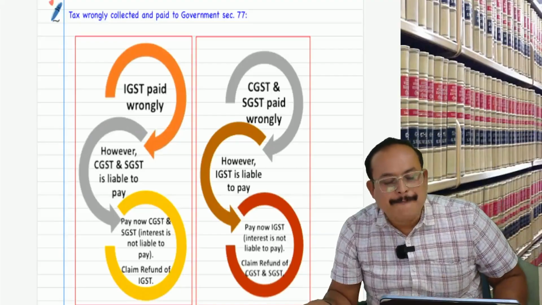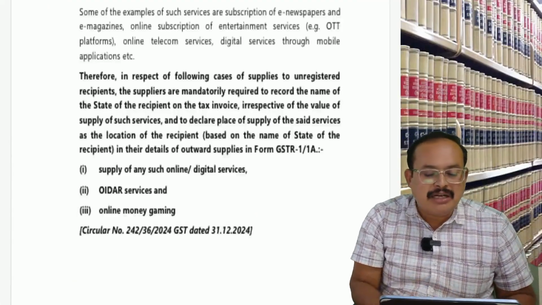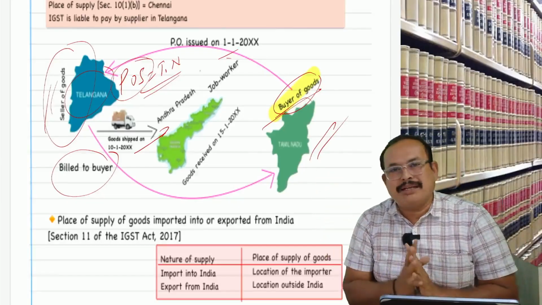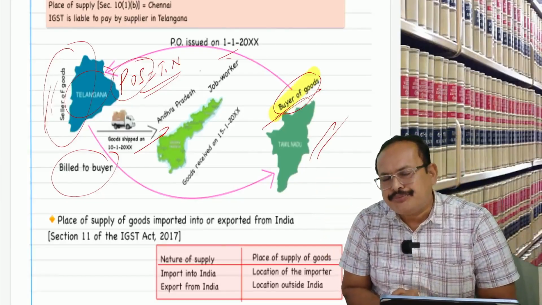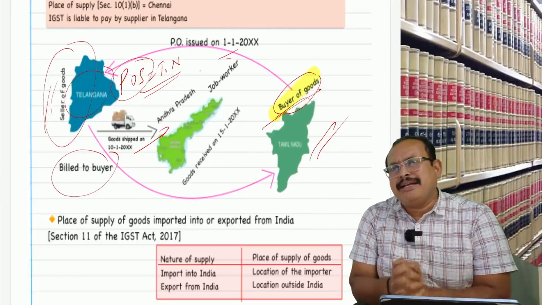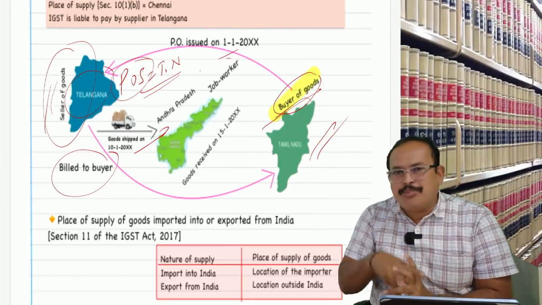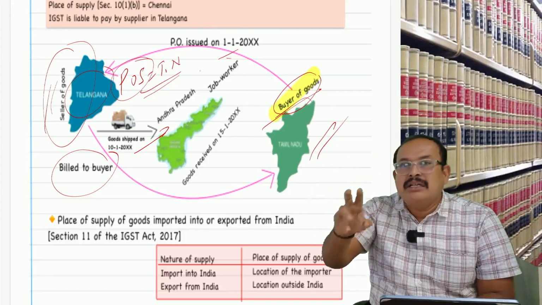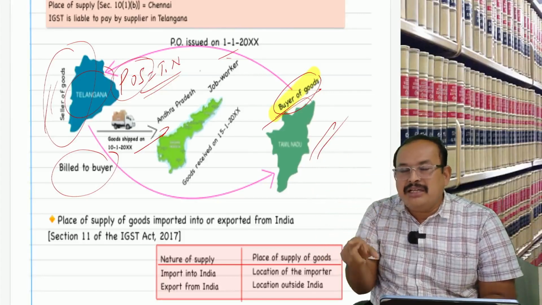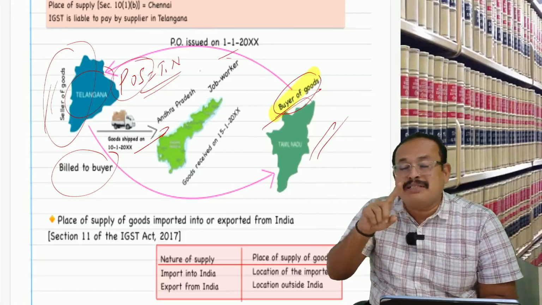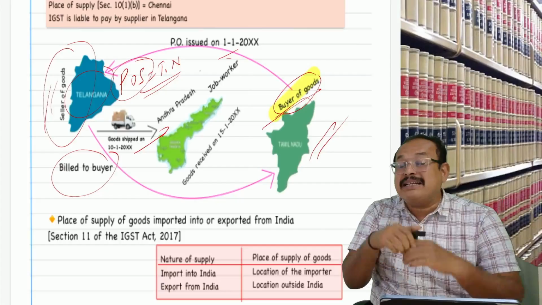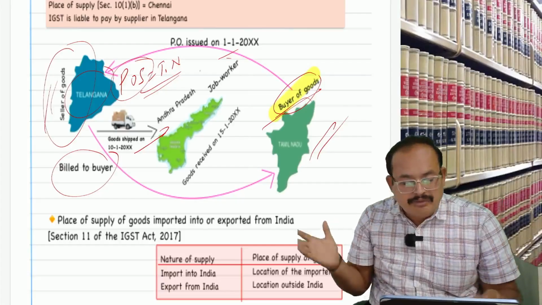Now please come back. We are in the process of identifying place of supply. Section 10(1)(a) we understood: supply involves movement, where the movement terminates. 10(1)(b), where supply is to a third person. 10(1)(c), supply does not involve movement, which I am explaining now.